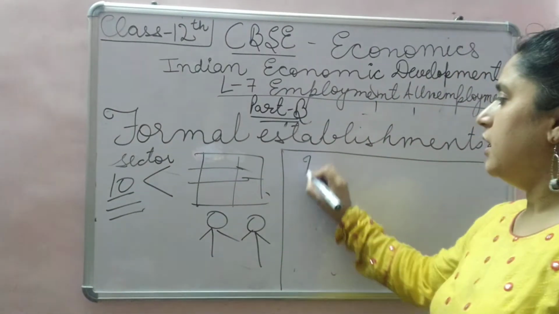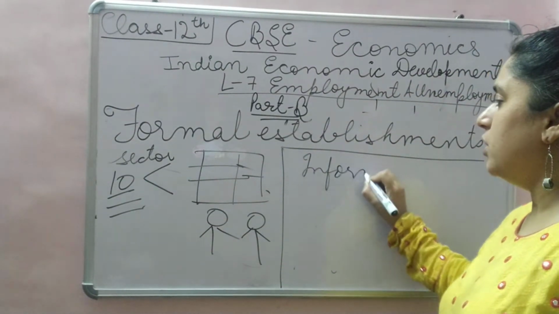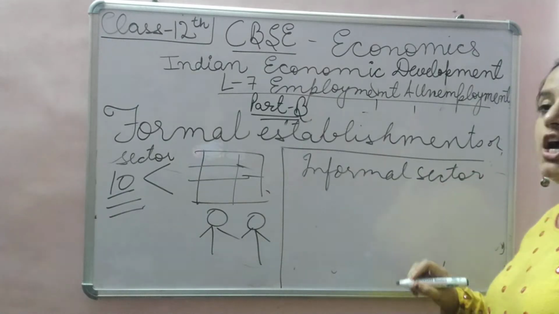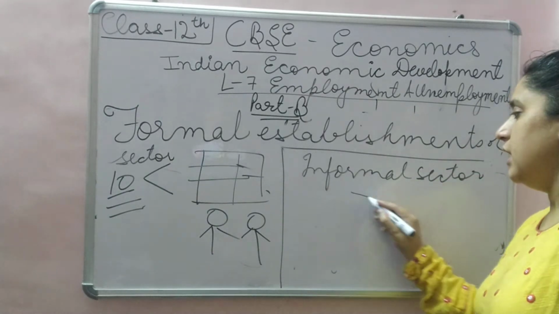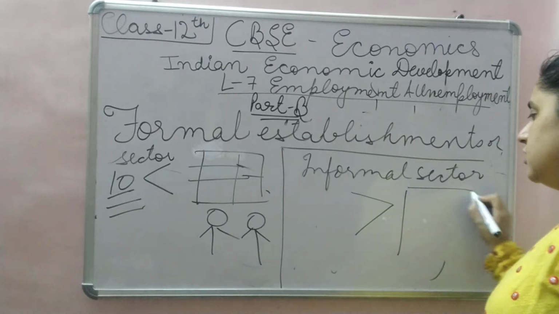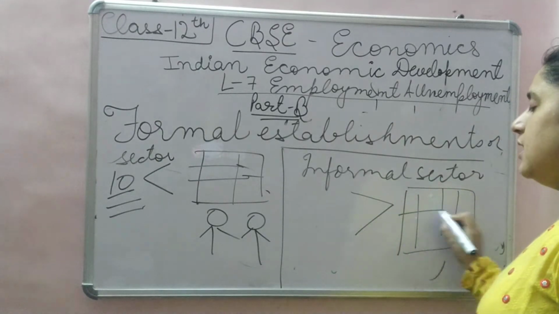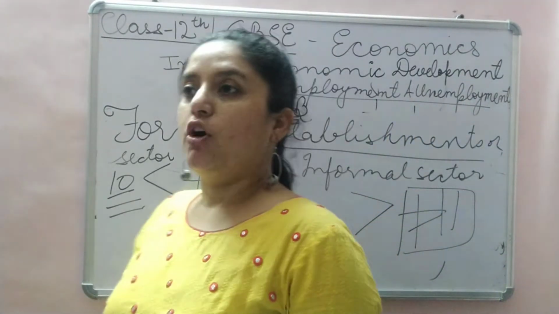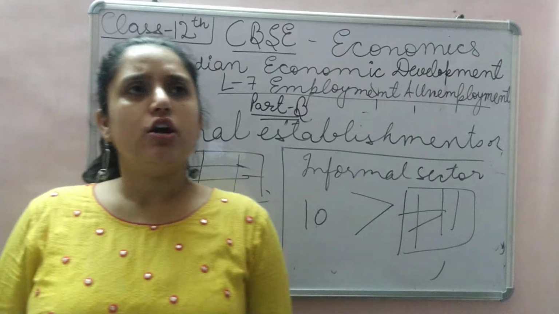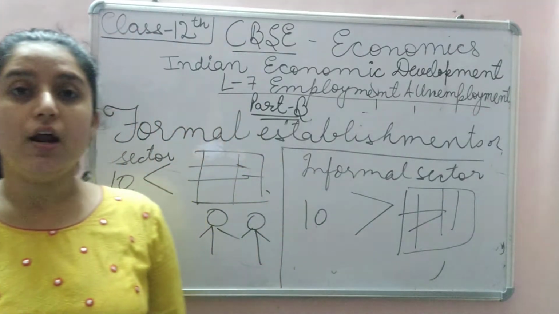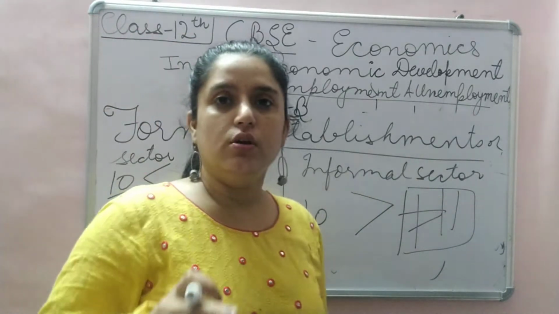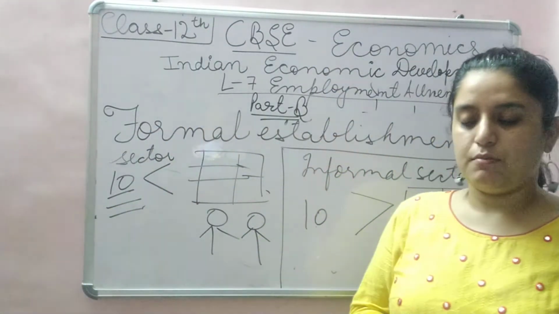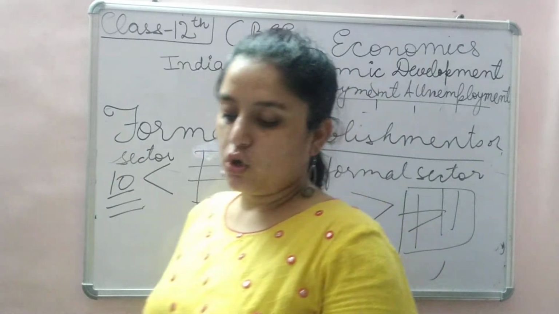Whereas, what is the informal sector? Where the number of people in the sector is less than 10. Suppose a tailor shop where the number of people is less than 10, or a small bakery where the number of people is less than 10. A school where the number of people employed is more than 10 is a formal establishment. Got it?